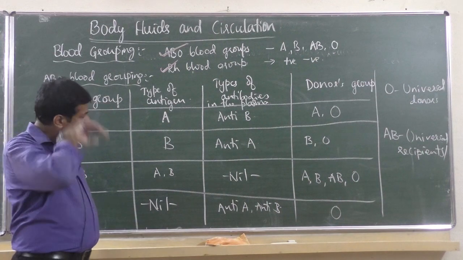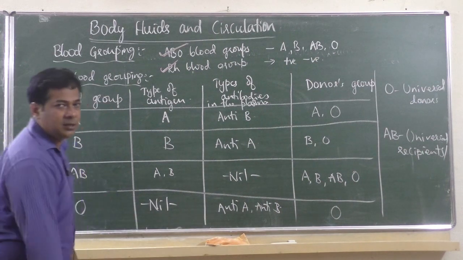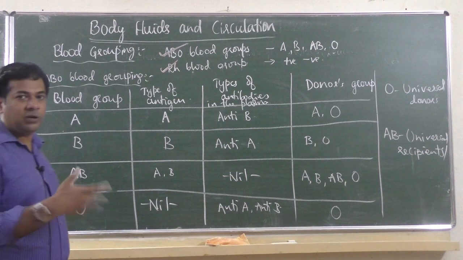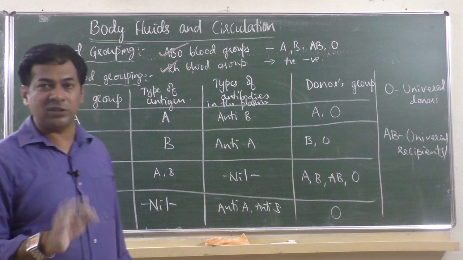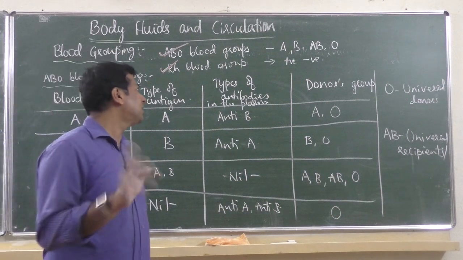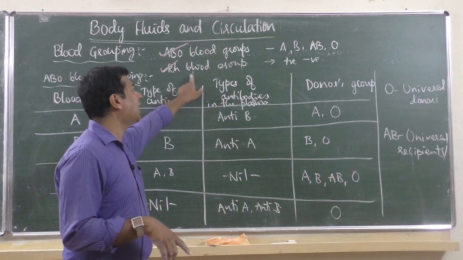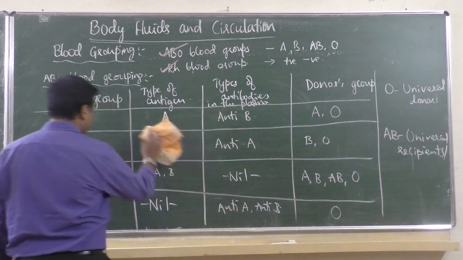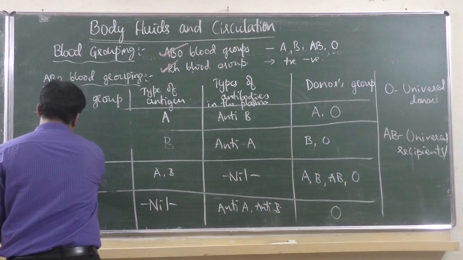Here you have understood which blood group it is, A, B, AB or O, but you will not come to know with this table whether it is a positive or negative blood group. For that we have to learn this second part, that is Rh blood group. Okay, so we will see what is that Rh, why it is called Rh and all.